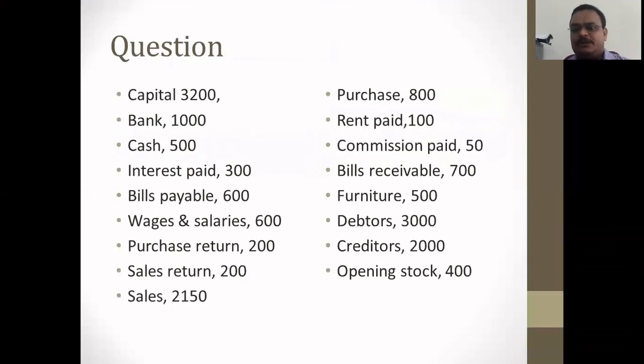Now we see a question on trial balance, how to prepare a trial balance. So see the practical aspect. There is a question, and with the help of this data we have to prepare a trial balance. The data is given: capital 3200, bank 1000, cash 500, interest paid 300, bills payable 6000, wages and salary 600, purchase return 200, sales return 200, sales 2150, and so on. Purchase, rent paid, commission paid, bills receivable, furniture, debtors, creditors, and opening stock.